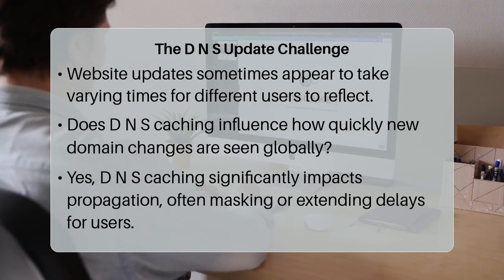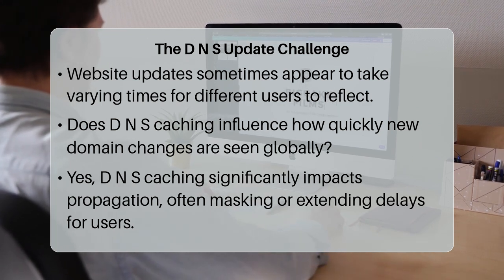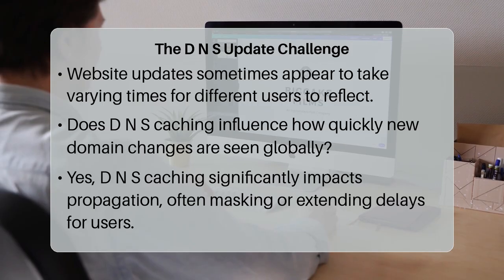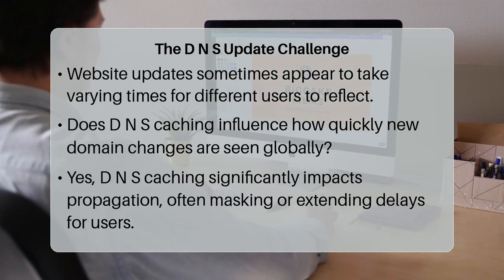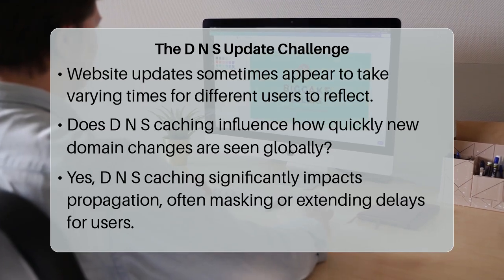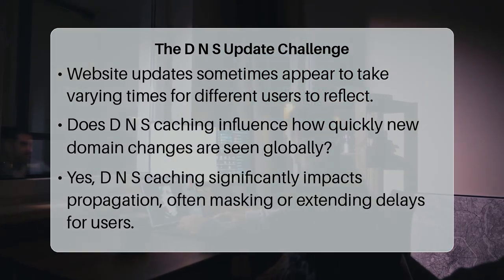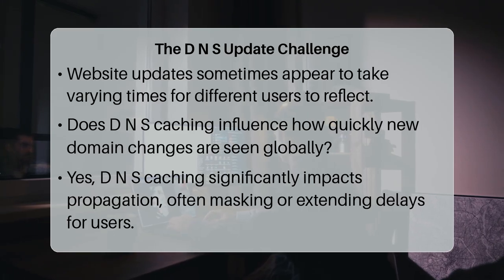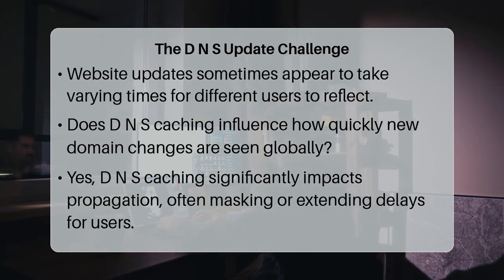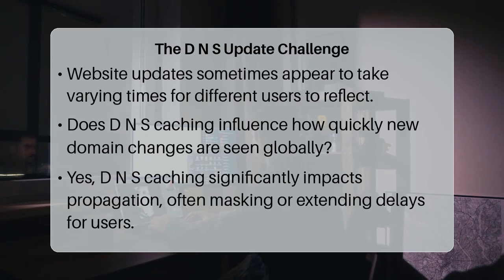While DNS propagation refers to the time it takes for a record update to spread across the global network, caching determines how quickly individual users or systems actually see that update, often making delays feel much shorter or, in some cases, longer than the raw propagation time. The core mechanism here involves understanding both DNS propagation and DNS caching.